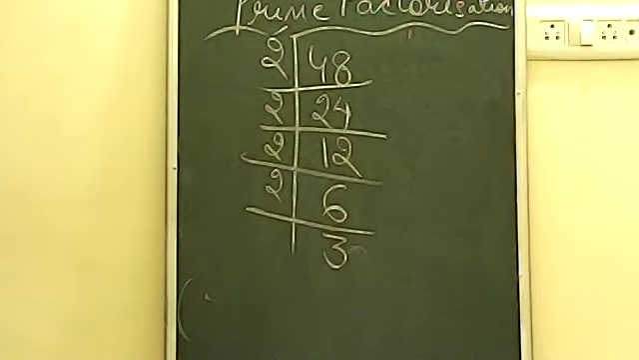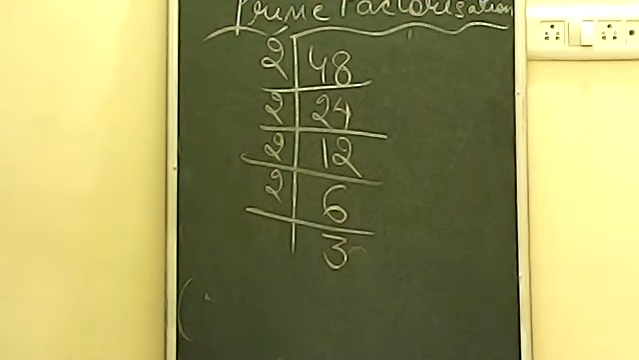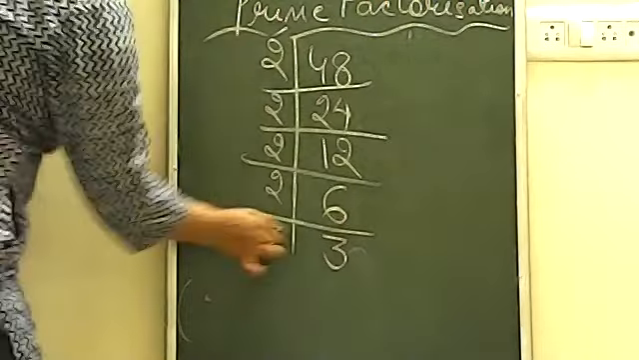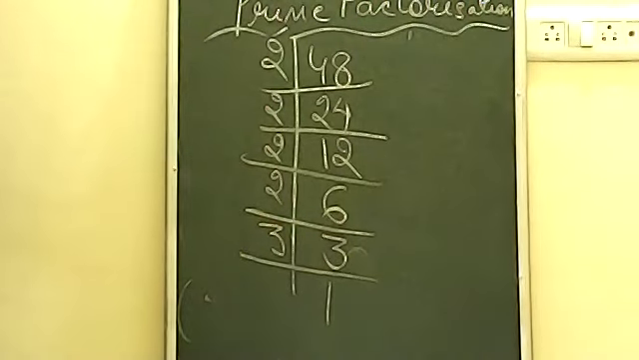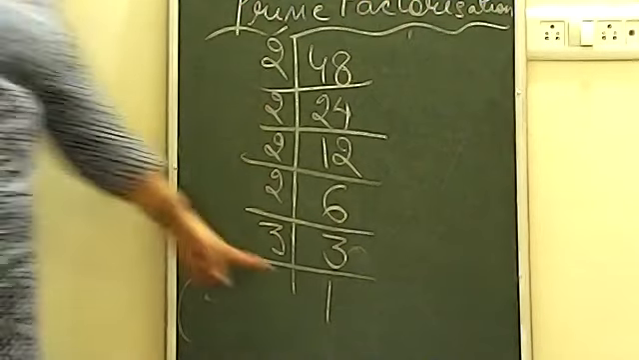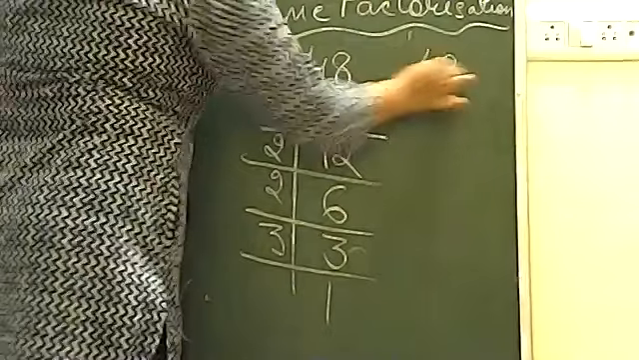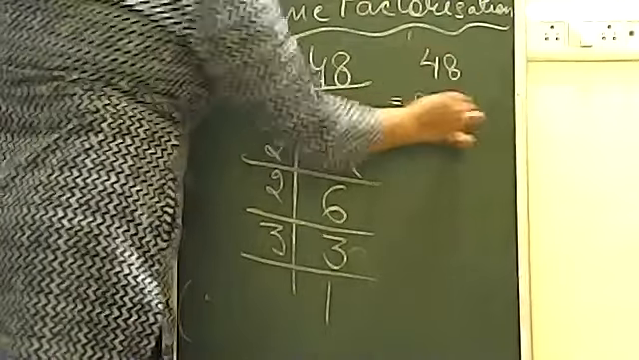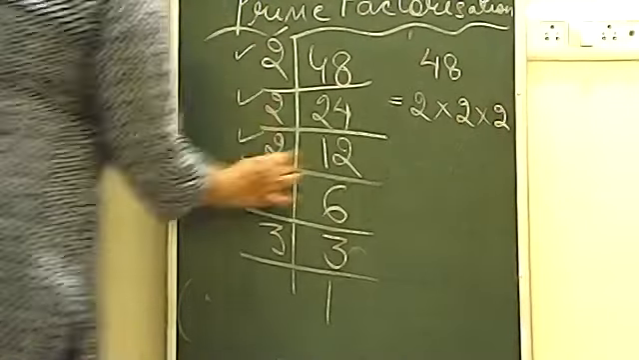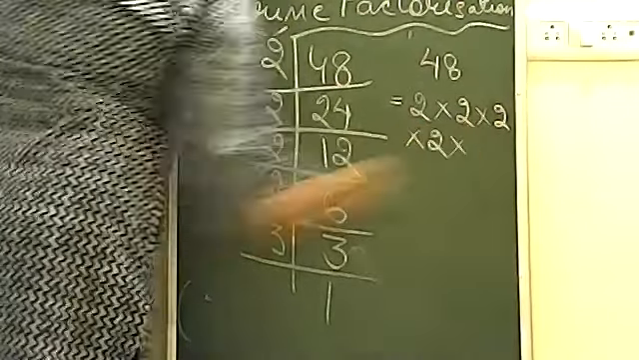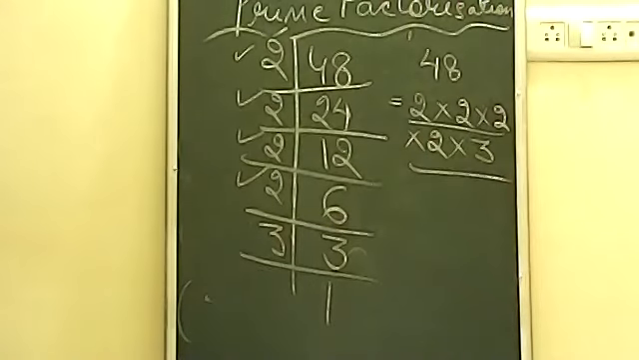Now 2 will not divide 3. So the next number you can take is 3. 3 will divide 3 and you will get 1. So now this is done, because we have got 1. Now 48 will be written as 2 into 2 into 2 into 2, 4 times 2, and the last time you have 3. So this is the answer for 48.